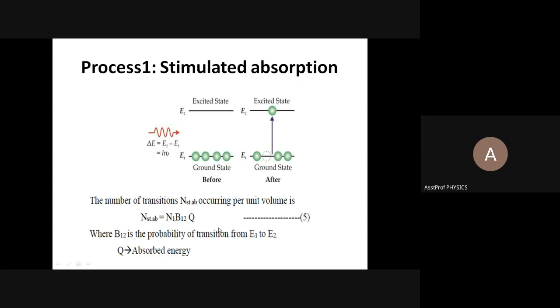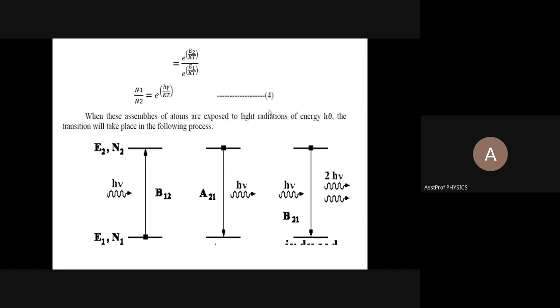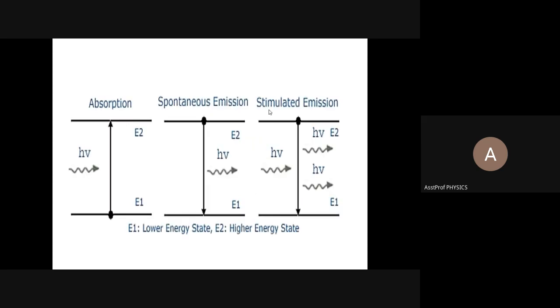Now go to the second process. We all know this is not a permanent state. These atoms that reach the excited state, it is not a permanent state. Definitely it should return back. When it returns back to the ground state, that is the second process. See this slide. Now emission takes place. When it is in the ground state, these atoms gain the energy from the incident photon, absorb it and get excited. We all know this is not a permanent state. These atoms will automatically return back to the ground state with the emission of photon h nu.